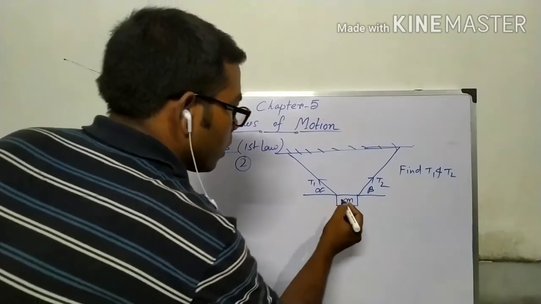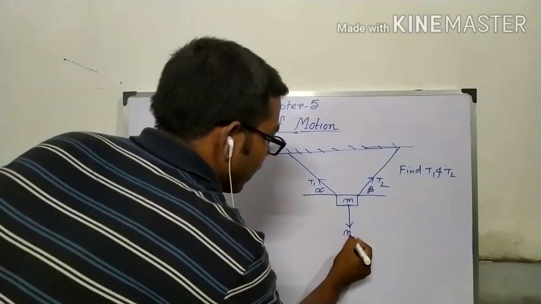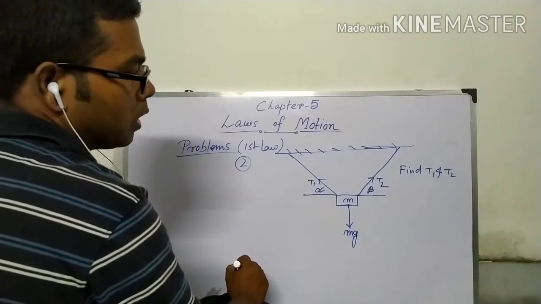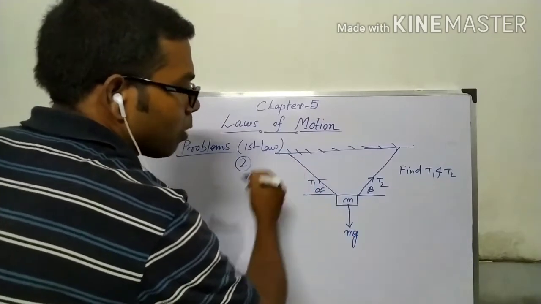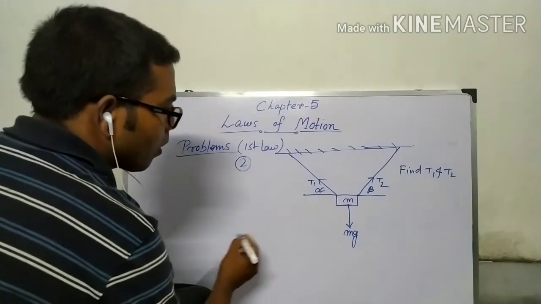So this weight mg is downward. Now to solve this problem, we have to take the free body diagram of that.